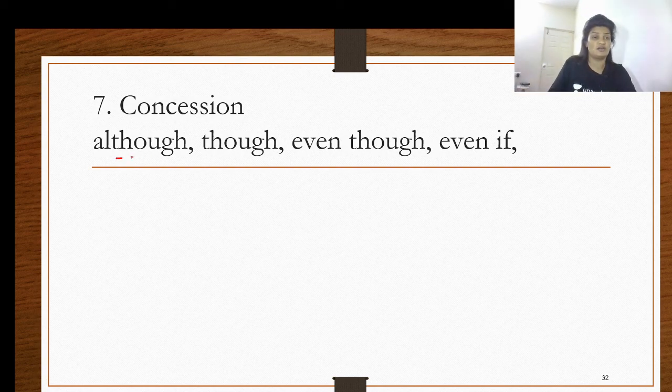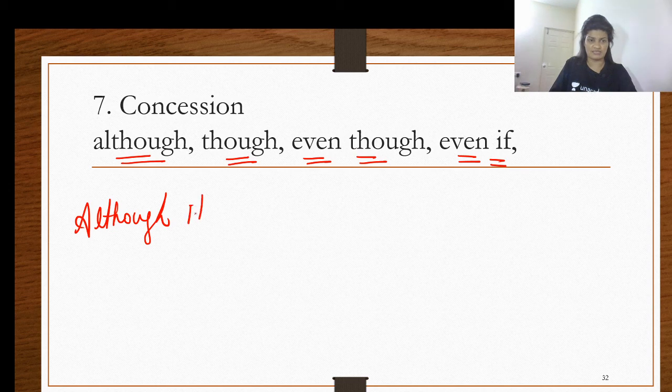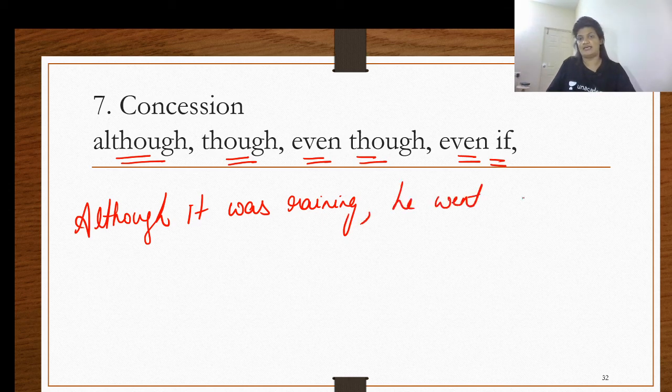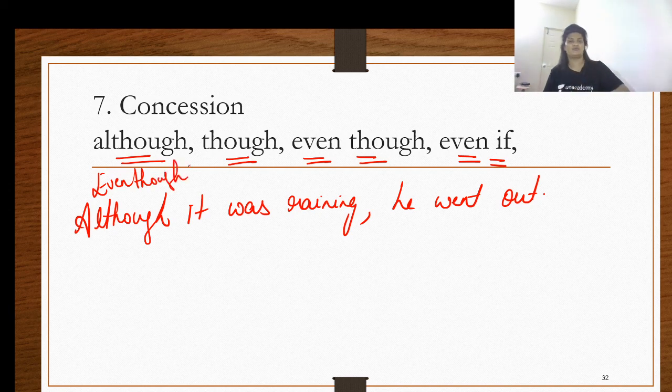Now the next one is the conjunction of concession. These conjunctions are although, though, even though, even if. Let me give you the examples. Although it was raining, he went out. You can also use even though in the same place. Although it was raining, he went out, as in the concession, as in it did not bother or did not matter.